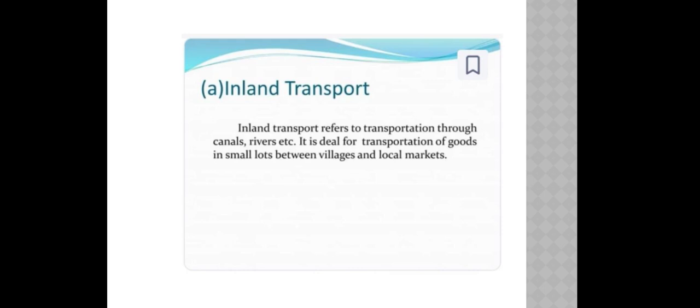Students, we can see canals and rivers in our villages, right? Mostly villagers can use this transport for moving from one place to another place or carrying goods, and this inland transport is useful in a local market also.